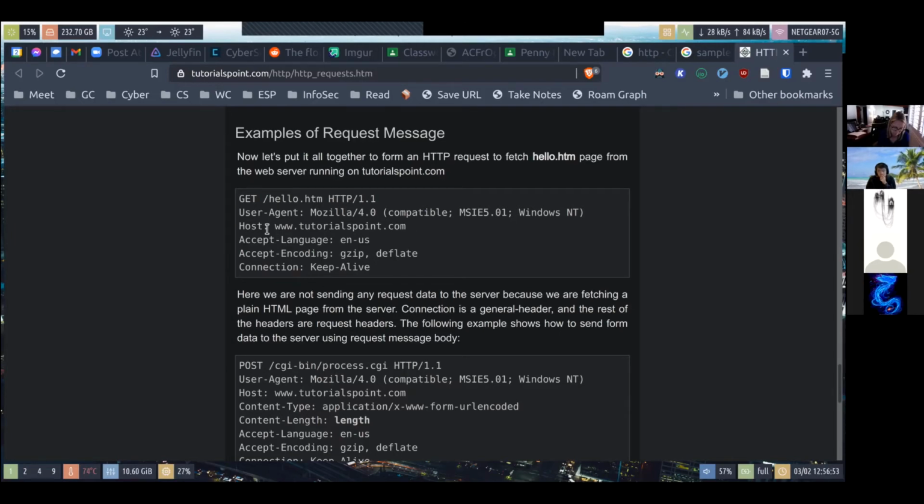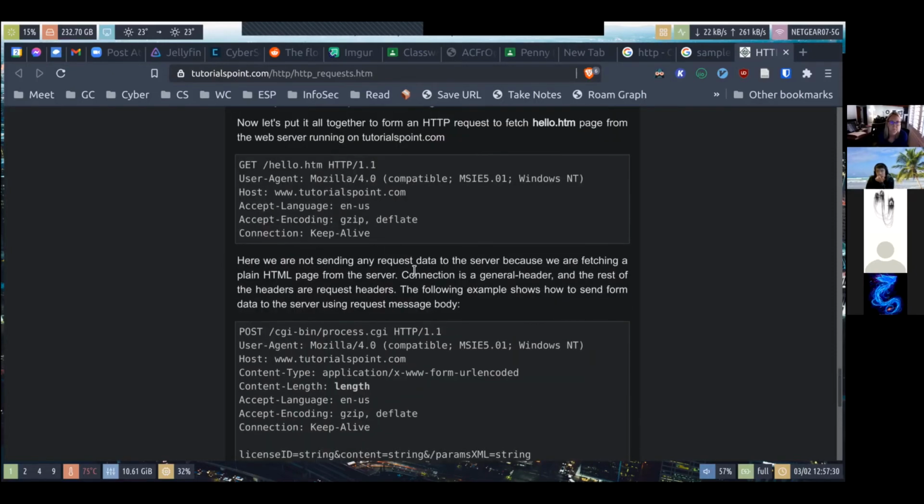The host is basically, okay, how do I say this? Okay, the host is basically this thing right here. Although some of you might know that this URL or domain name gets resolved to an IP address, it's still important for the server to know what domain name you use to access this website, for stuff like cross-site request forgery and so on. So we're going to ignore the rest of these headers.